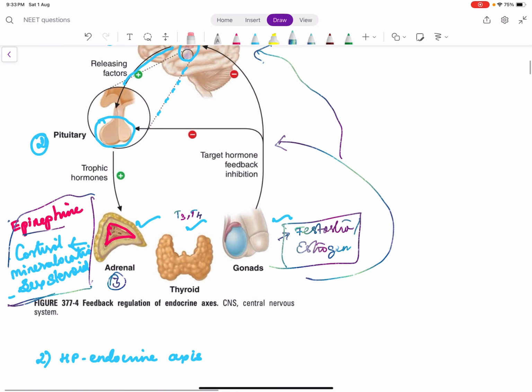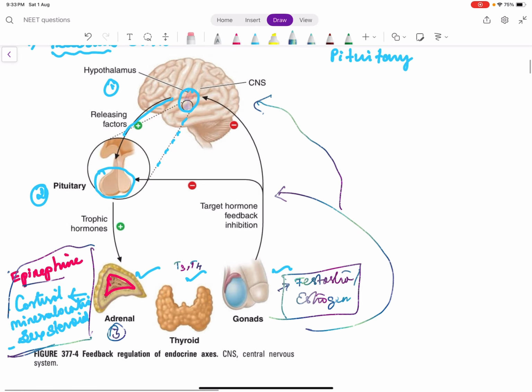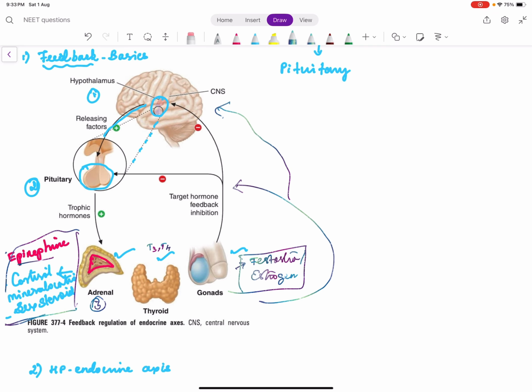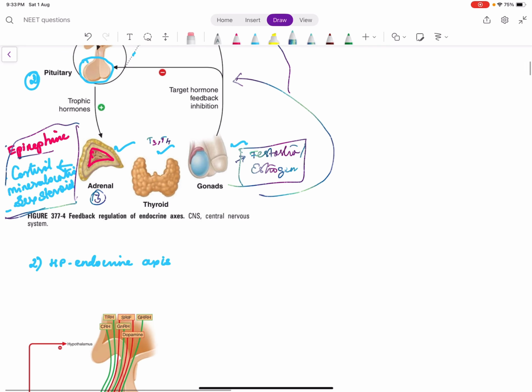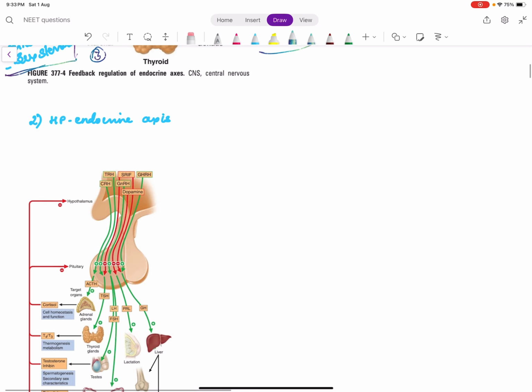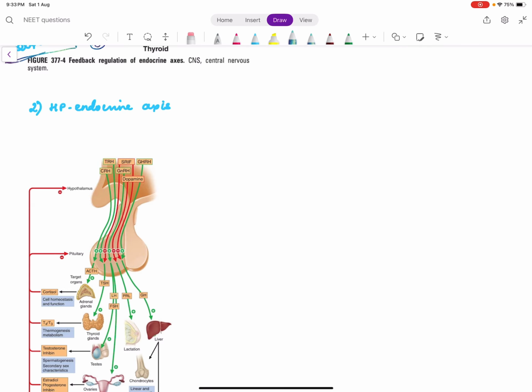Which means whenever a particular hormone is produced in excess, these hormones act back on the pituitary or hypothalamus to reduce their own secretion. On the contrary, when the secretion of these hormones is low, they stimulate the pituitary or hypothalamus to produce more. So this is the basis of the feedback which functions in the endocrine system. Most of our understanding in the subsequent discussion will be based on this basic concept.